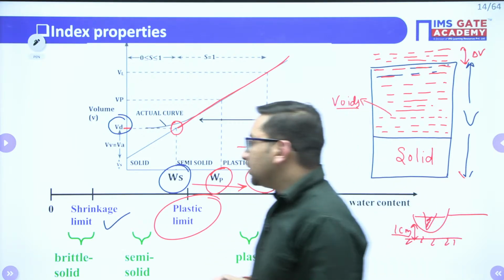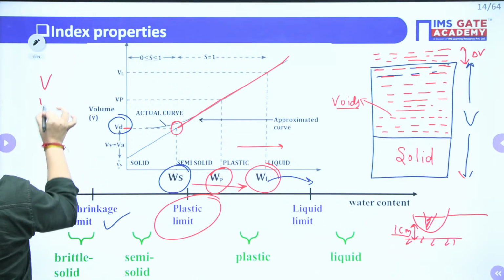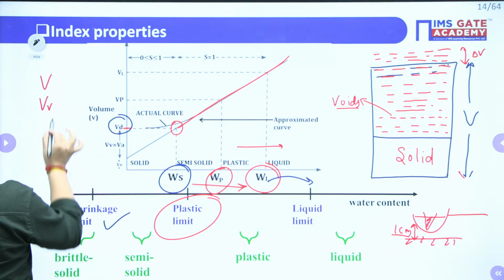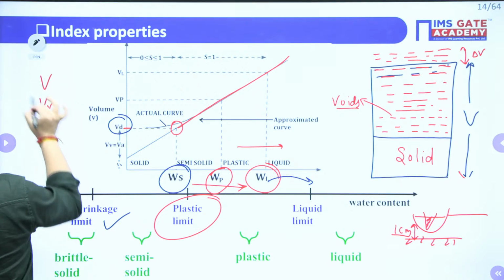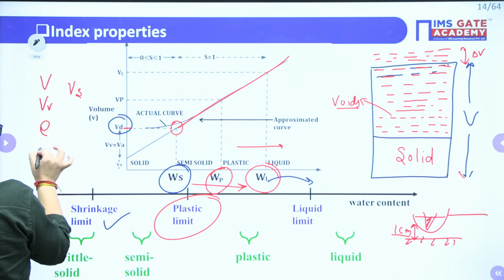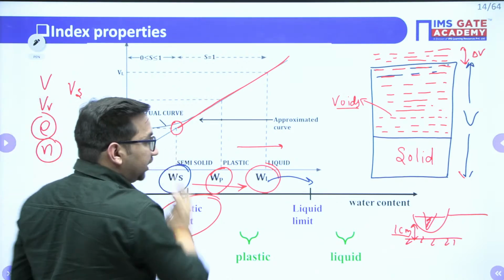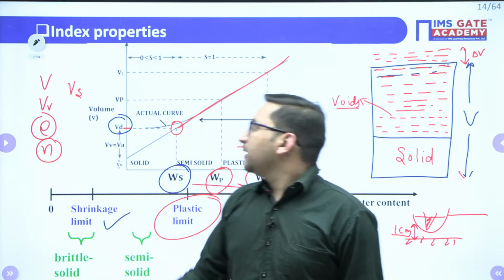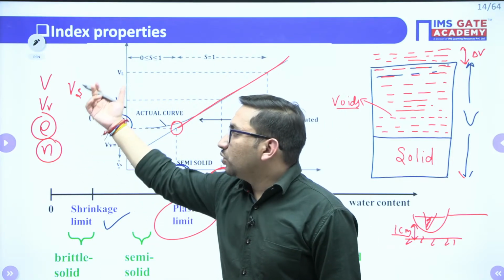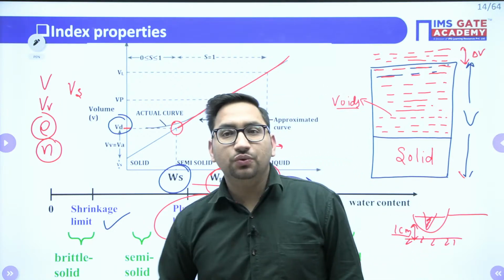It means your volume of soil is not changing, your volume of voids are not changing. If volume of void is not changing and volume is not changing, we know that volume of solids is constant. It means your void ratio and porosity are also constant. Clear? So below this water content, your porosity, your void ratio, your total volume of soil, all these things are constant.